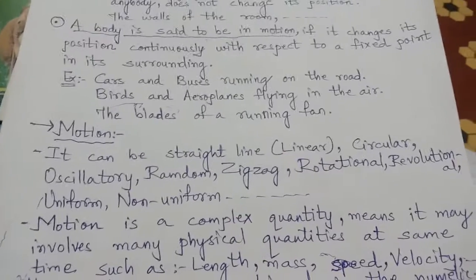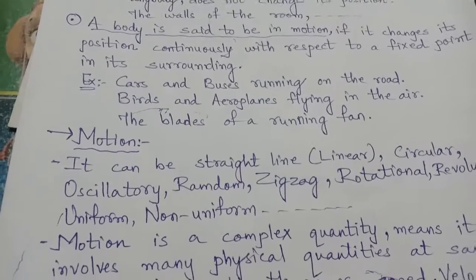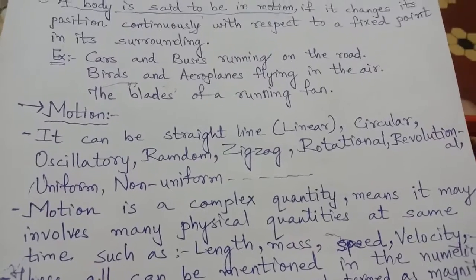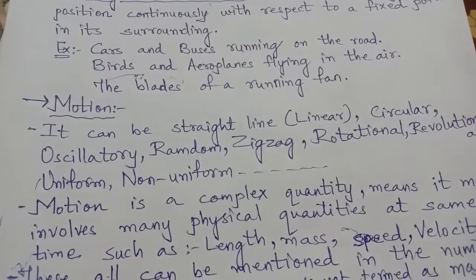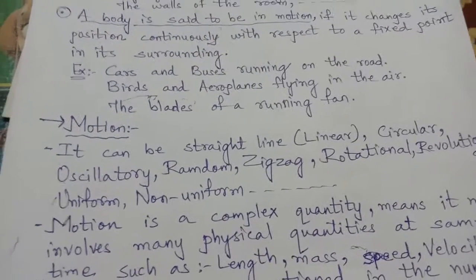So, motion can be straight line, circular, oscillatory, random, zigzag, rotational, revolutionary, uniform, non-uniform. These are different types of motions.